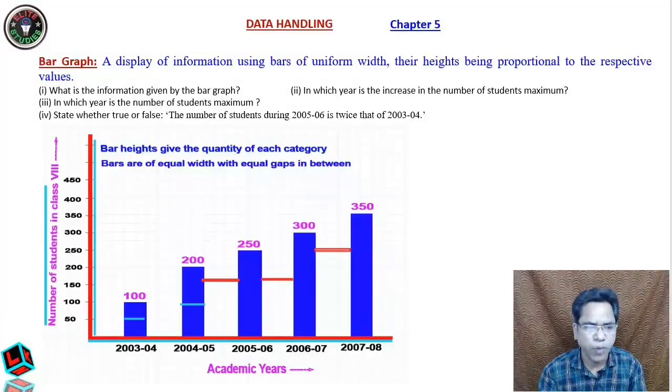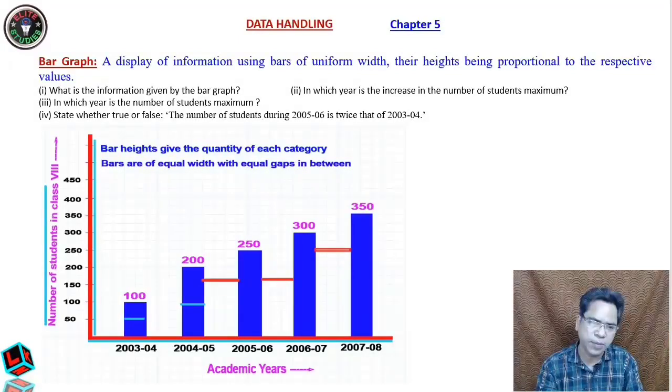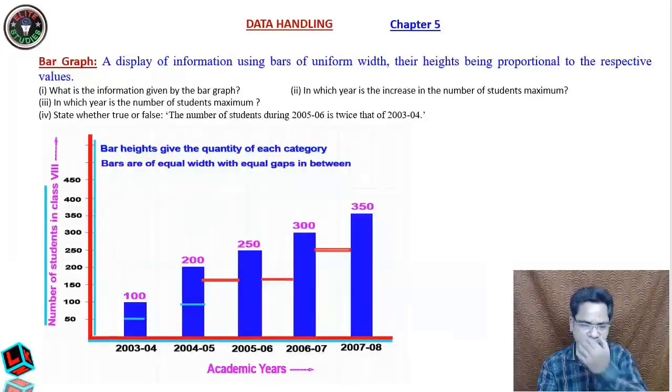Clear? So this bar graph gives the number of students in class 8 in various academic years. In 2003 there were 100 students, in 2004 there are 200 students, in 2005 there are 250 students, in 2006 there are 300 students, like this.